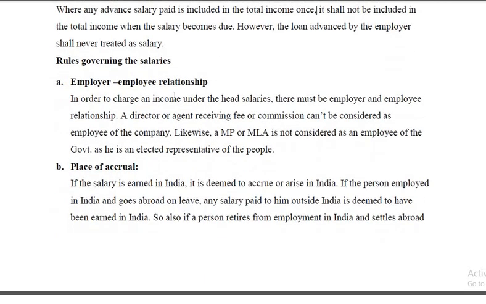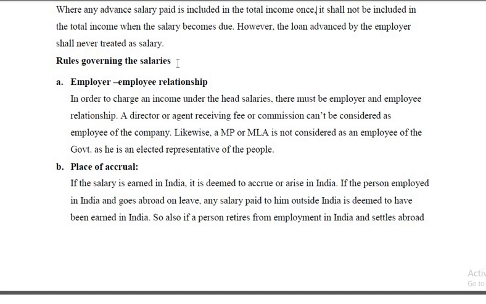There are certain rules regarding salaries. If you have to consider an income as salary, there are certain rules. Let us see some of the rules. Employer-employee relationship: if an income is to be called salary, there should be an employer-employee relationship between the two persons. For example, a director or agent receiving fee or commission can't be considered an employee of the company because there is no employer-employee relationship. Similarly, an MP or MLA is not considered an employee of the government as he is an elected representative of the people.